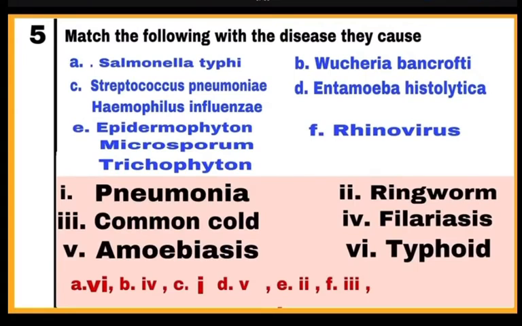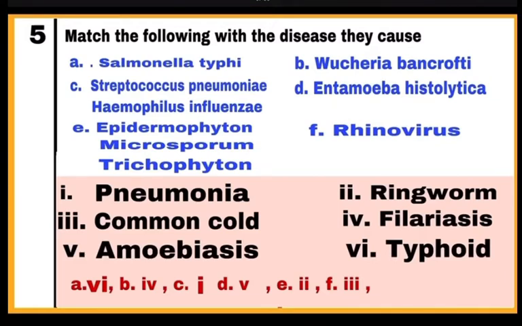Question number 5. यहाँ कुछ pathogens के names हैं and you have to match them with the disease they cause. A. Salmonella typhi. It is a bacteria and it causes a disease number 6, typhoid. B. Wuchereria bancrofti. It is a filaria worm which causes number 4, filariasis disease. Then C. Streptococcus pneumoniae and Haemophilus influenzae. They are bacteria which cause number 1 disease, pneumonia.